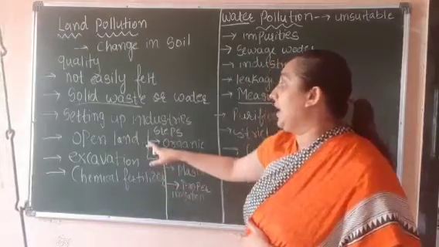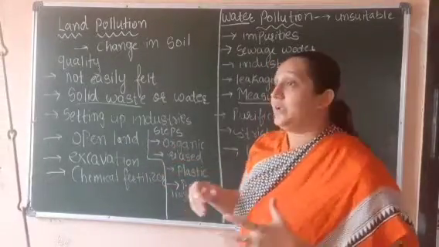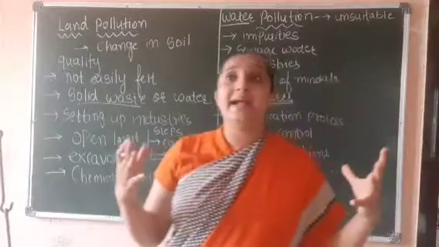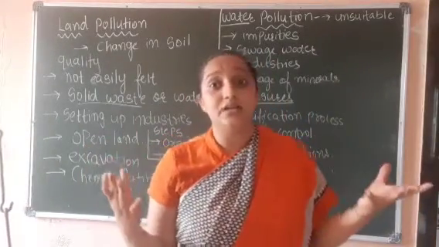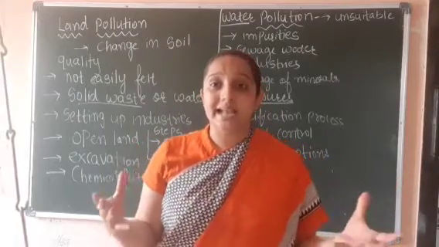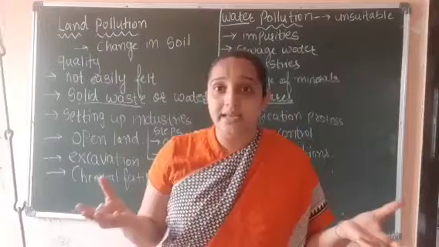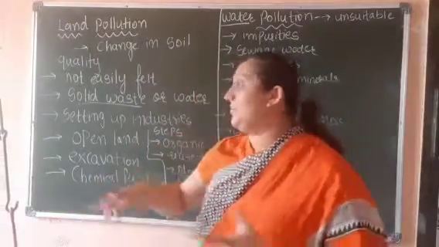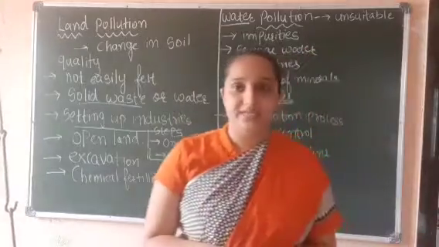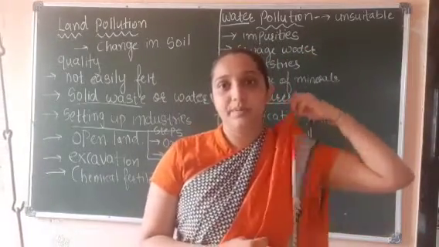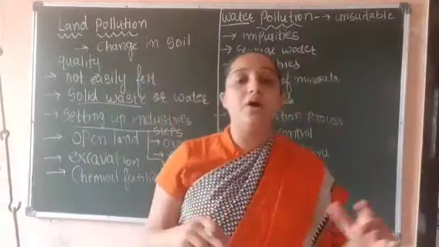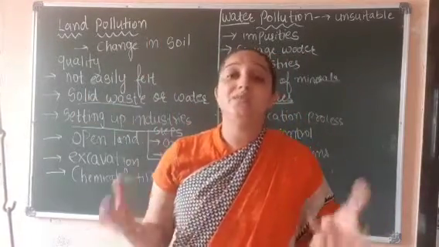Okay, students. Now, open land. There is a lot of open land for agriculture. Many lands are useful for agriculture because they have good fertile soil. But on such land, what do we people used to do? We used to set up industries. Yes or no? That also changed the quality of soil, because that soil is fertile soil.